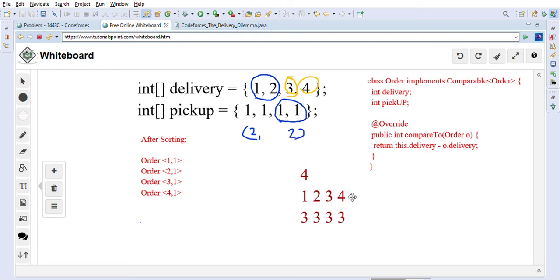So this first is the delivery array and the second is the pickup array. What we want is to keep the smallest time.